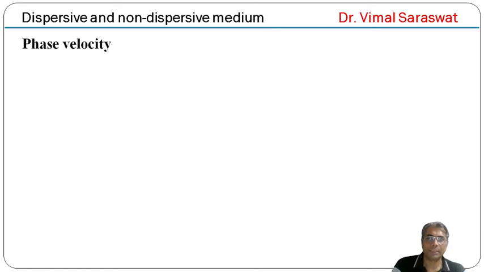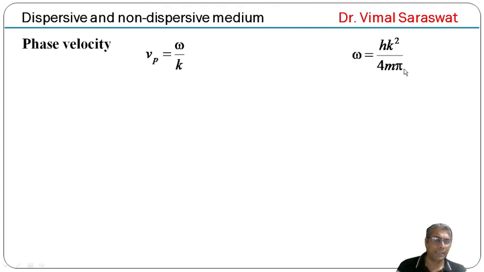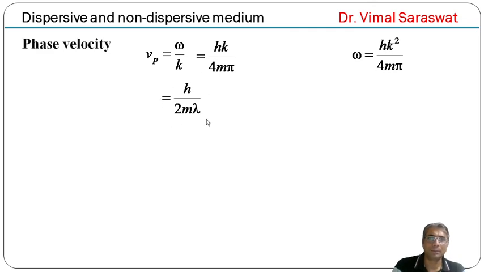Now phase velocity. Since phase velocity Vp equals omega upon k and omega equals hk square upon 4m pi, if we divide this omega by k, then 1k will be cancelled out. So phase velocity will be hk upon 4m pi. Now if we substitute k equals 2 pi by lambda here, then Vp equals h upon 2m lambda, and h upon lambda equals p.